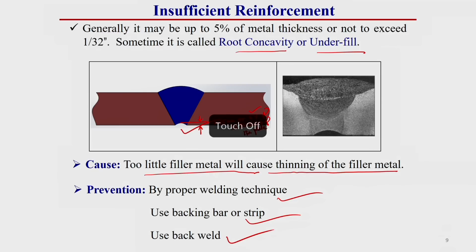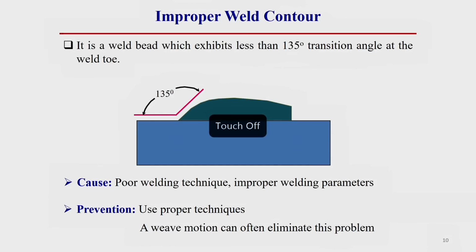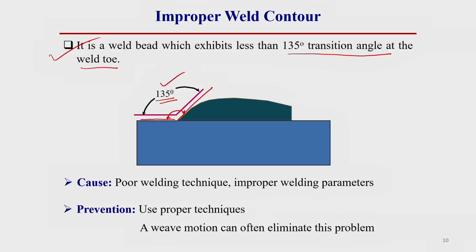Now, the third category of weld bead defect is called improper weld contour. It is a weld bead which exhibits less than 135 degree transition angle at the weld toe. Transition angle means if we draw a tangent at the toe, this tangent makes an angle with the horizontal plate surface. This angle is generally called the transition angle. If this transition angle is less than 135 degree, then this is considered a welding defect.